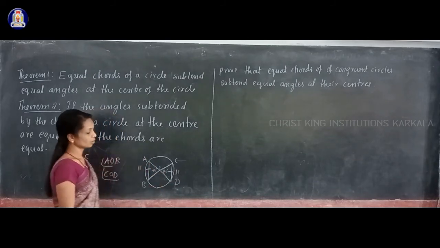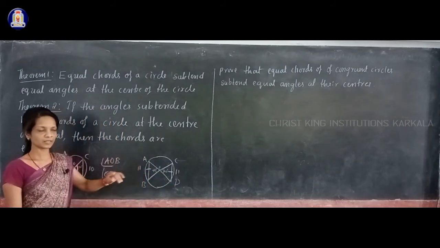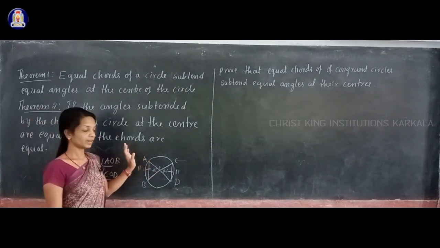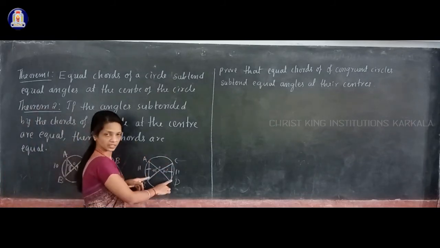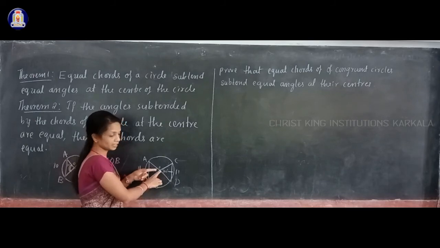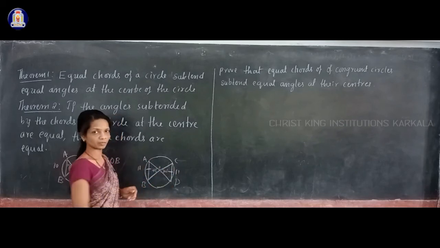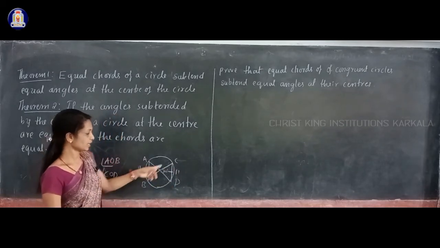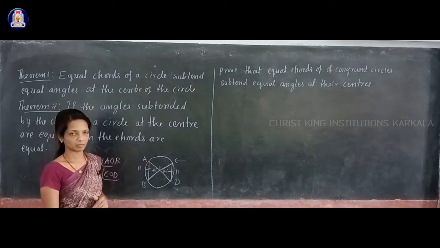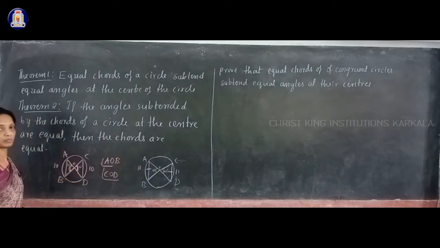Okay, I can do one more activity for this theorem. Draw one circle and draw two chords in such a way that they subtend equal angles at the center of the circle. Then you measure the chords' lengths, AB length and CD length, and they measure the same. So that is about theorem 2.